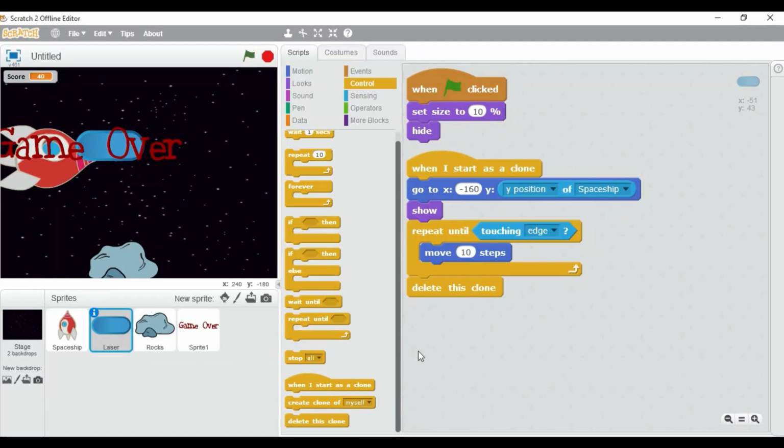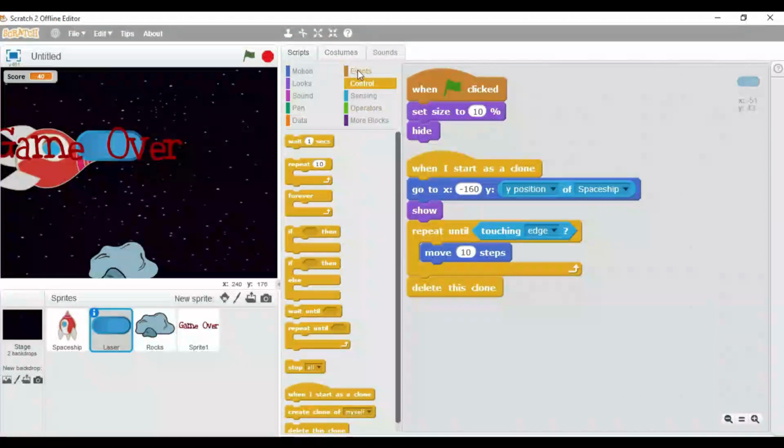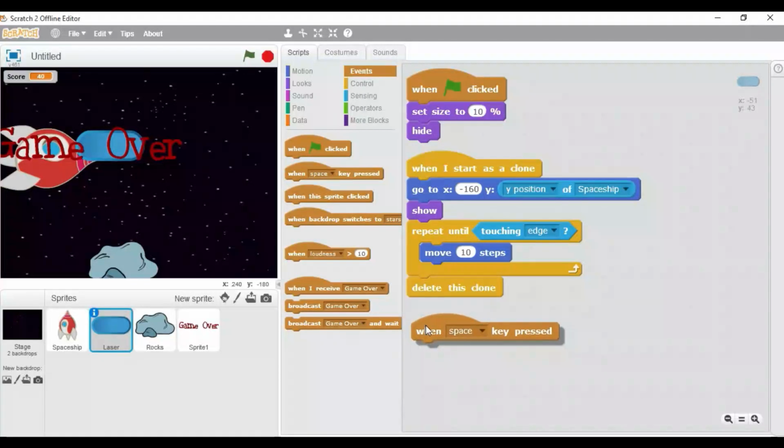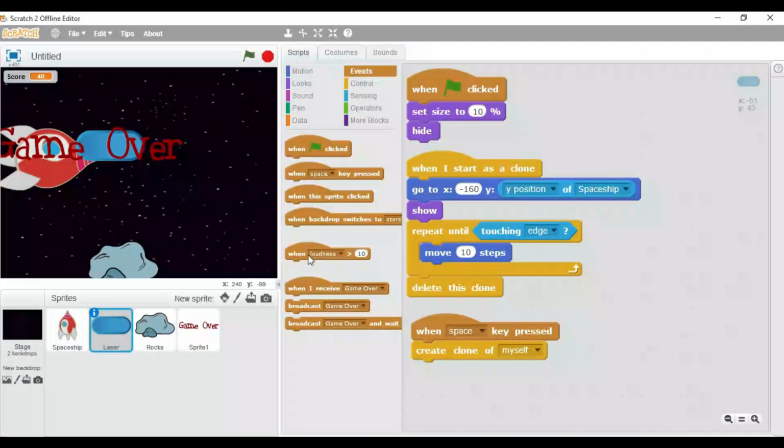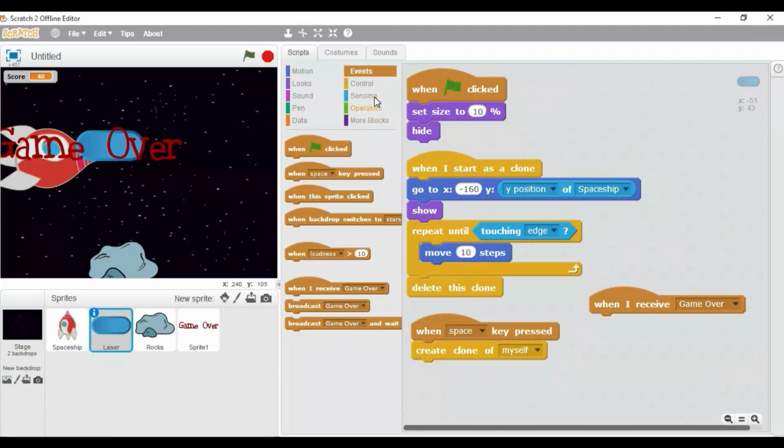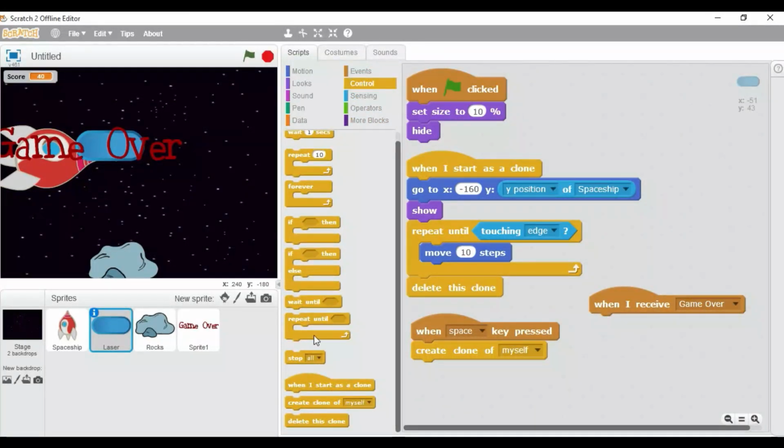Now let's begin with the third script. When space key pressed, we need to create the clone of myself, and when I receive game over, we need to stop all the other scripts, like this.